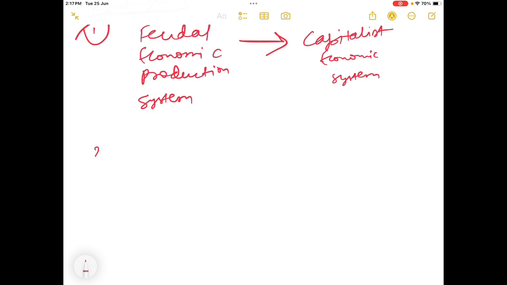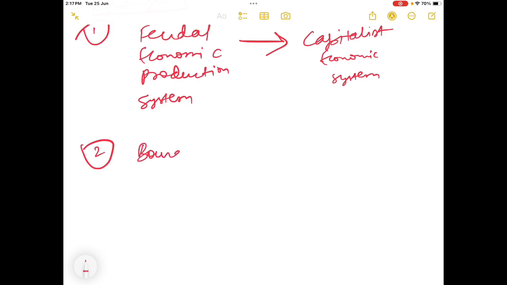Now, the second thing that happened: a new class of capitalists, also known as the bourgeoisie, emerged. The economic dominance of the capitalist system started. Factories were set up, and production started on a large scale. Labor was required. Earlier, under the feudal system, laborers worked on the feudal lords' land. When the factory system started, labor moved towards the factories, and urbanization developed in this way. So migration happened, and the proletariat class emerged.